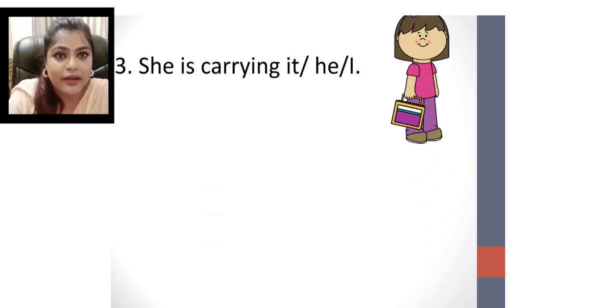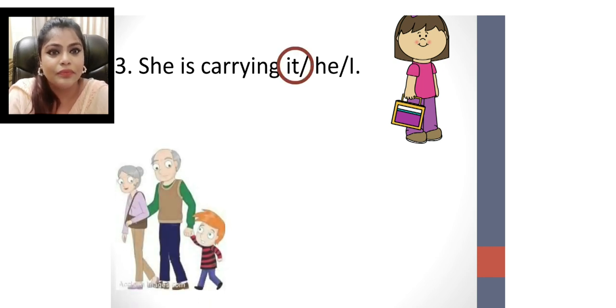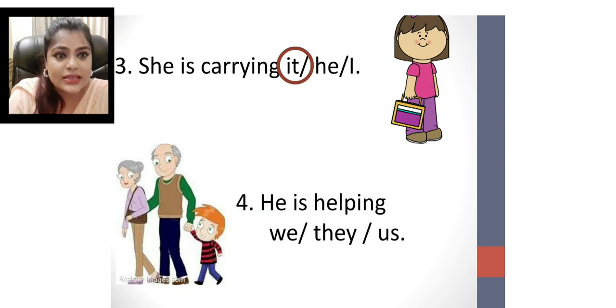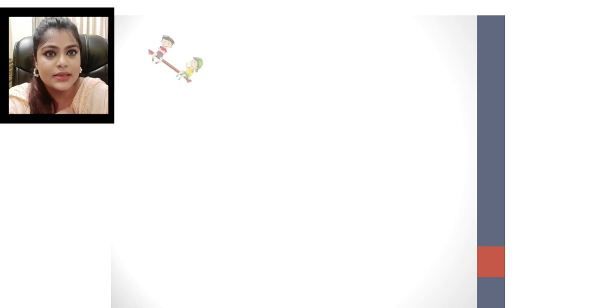She is carrying. Carrying means holding something. She is carrying what? You can see the picture here. It is a thing. For a thing, what will you use? It. Very good. She is carrying it. Next sentence. He is helping we, they, or us. He is helping us. Very good. Next.